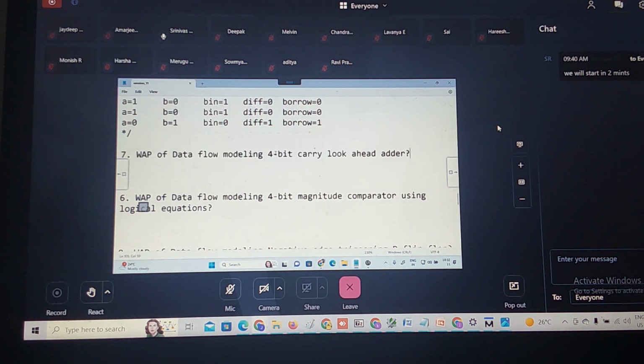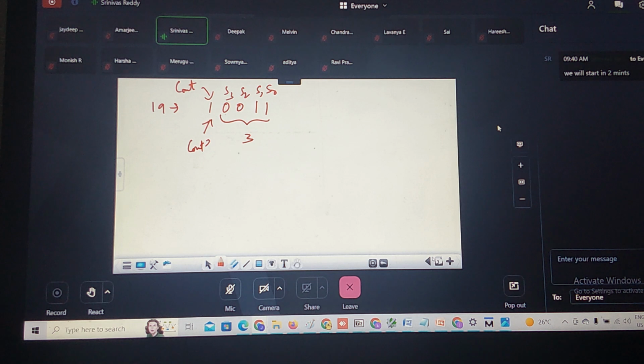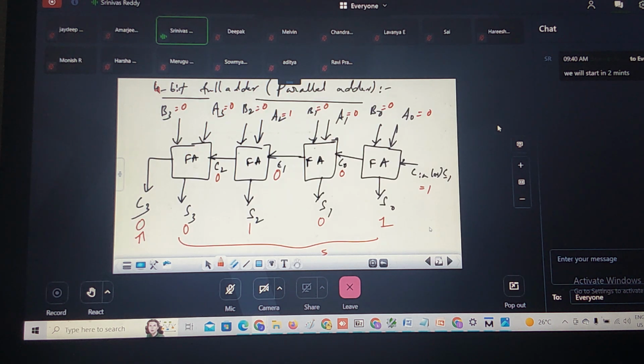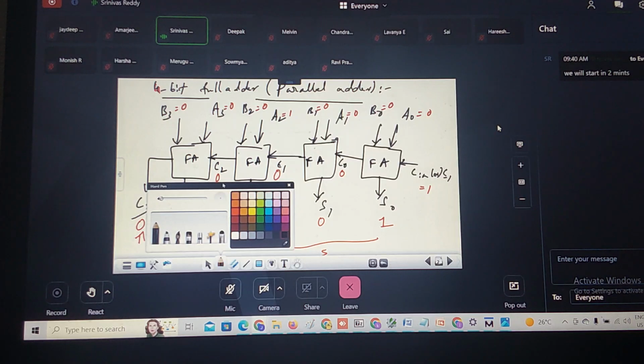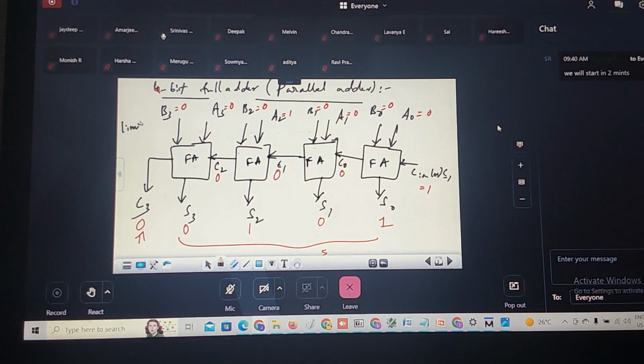So write a program of data flow modeling of a 4-bit carry look ahead adder. There are certain advantages of this adder over your what adder? Parallel adder. Now coming back to your parallel adder, what are the limitations of this parallel adder? Can you mention the limitation? Carry delay, right? Carry delay.